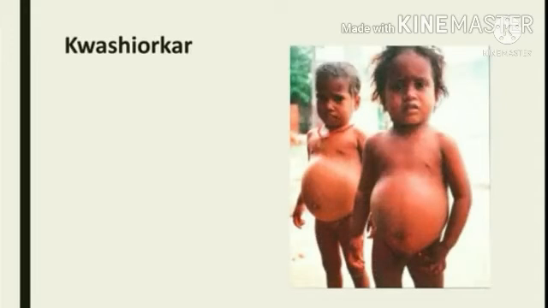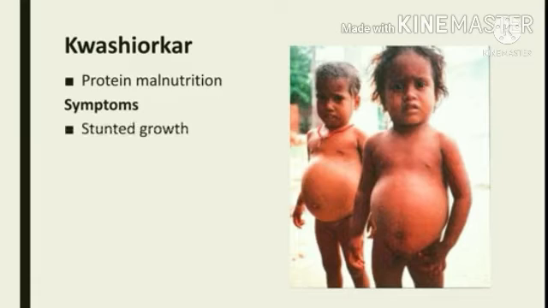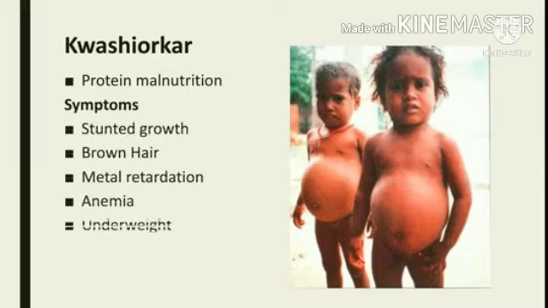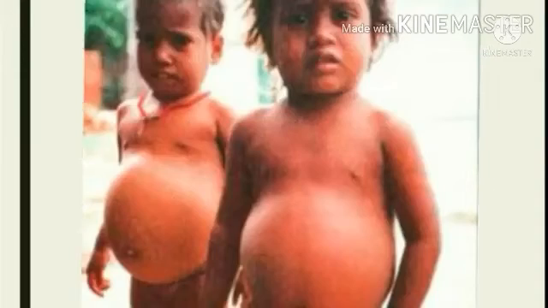What is kwashiorkor? Kwashiorkor is a severe protein deficiency disease which affects children between 1 to 5 years. The symptoms of the disease are stunted growth, brown hair, mental retardation, anemia, underweight, swollen legs. And the affected child also has a pot belly. This can be treated if a proper amount of proteins is supplied to the kids affected with this condition.